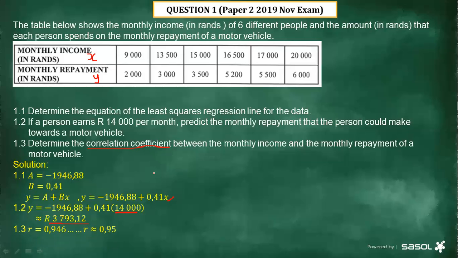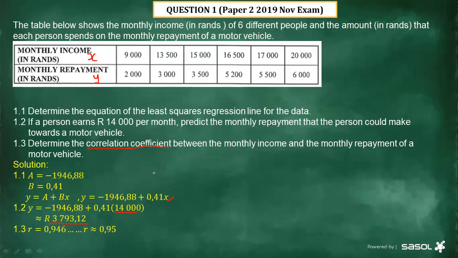Remember earlier on, when we were answering 1.1, we had to put everything on the calculator, the data that is given. Then, to determine this correlation value, you go again to your calculator. You don't have to put in again this data which is given to us. The data is still on the calculator, the information is still there.